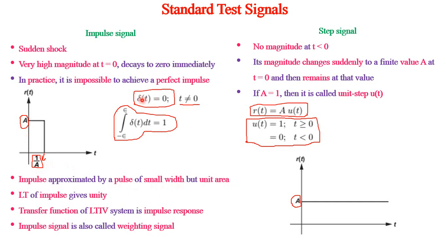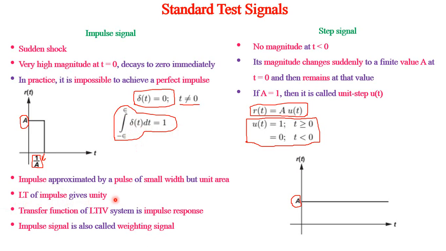So mathematically it can be written as delta of t equal to 0 when t not equal to 0. So when t not equal to 0, the value of the input delta of t is 0, and it is 1 only for a small interval. Integral from minus epsilon to epsilon of delta of t dt equals 1. This is theoretically delta of 0 is equal to 1. So Laplace transform of impulse gives 1.